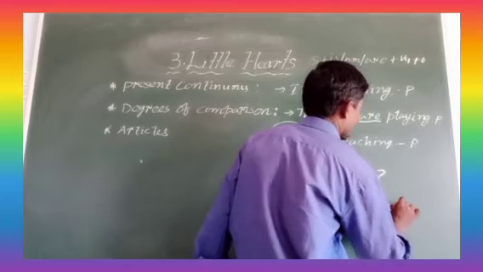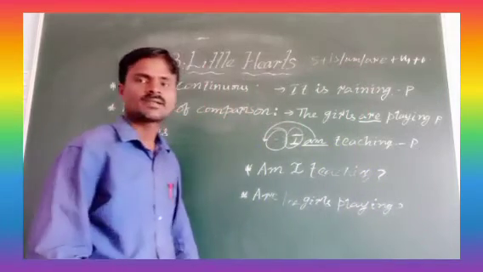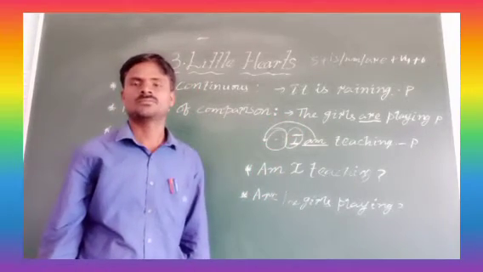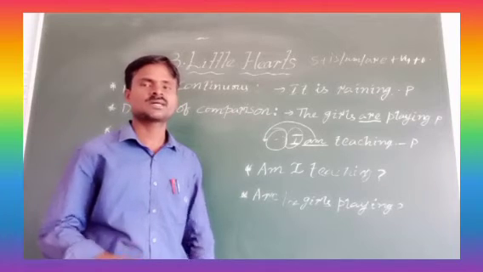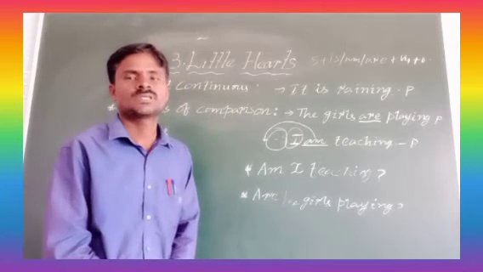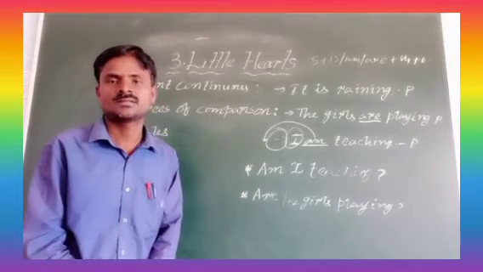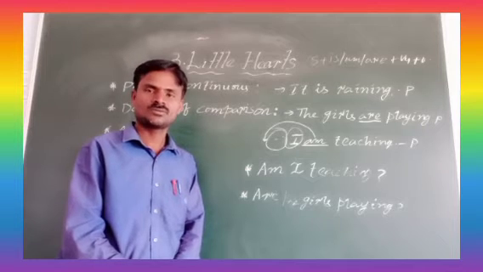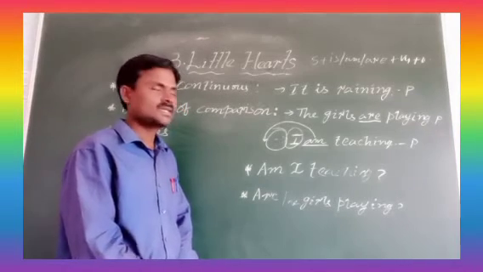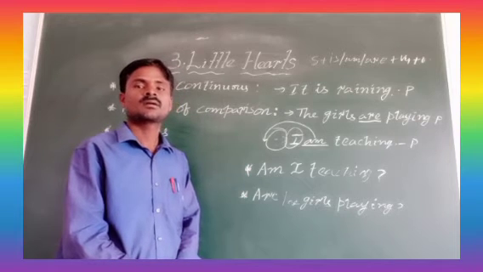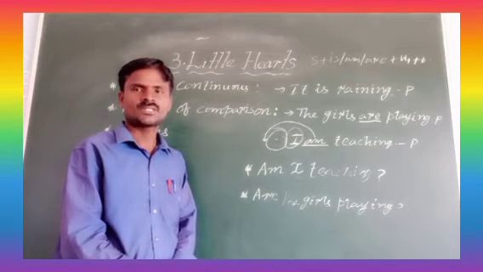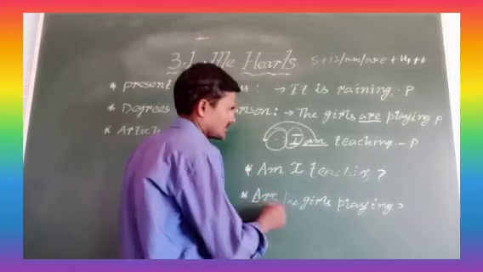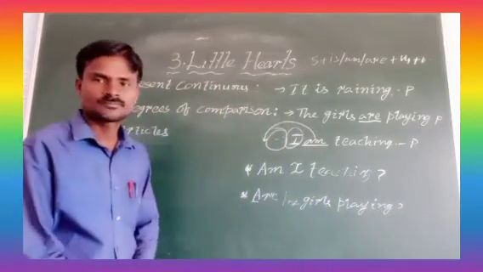This is the interrogative sentence for the second one. Are the girls playing? No. For a yes or no question, you have to first answer yes or no. If they play, you have to say yes. If they are not playing, you have to say no. That's why we call it a yes or no question. Are the girls playing? No, they are fighting. They are not playing. Are is a capital letter. Last, you have to keep a question mark, children.